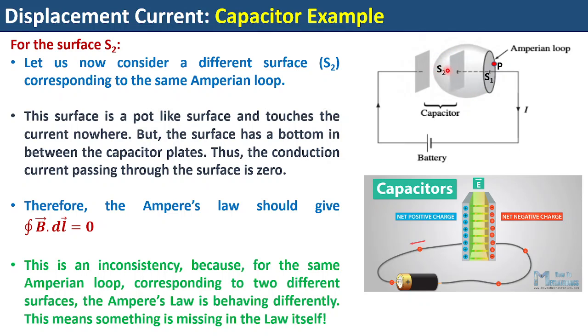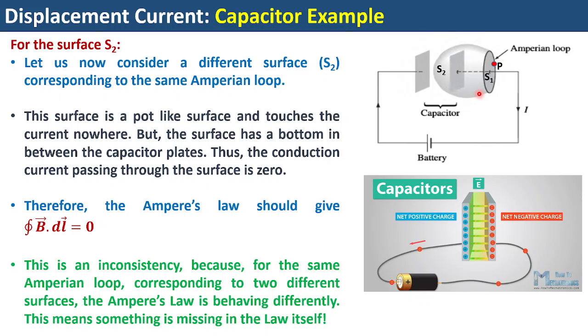So the current is not passing through the surface, and this is an open end. This is just like if you have a pot and you have cut it in between. The opening of the pot is this and the bottom of the pot is this. Since current is not piercing or passing through the surface, I cannot say that the surface is holding a current. That is the reason why there is no conduction current through the surface.